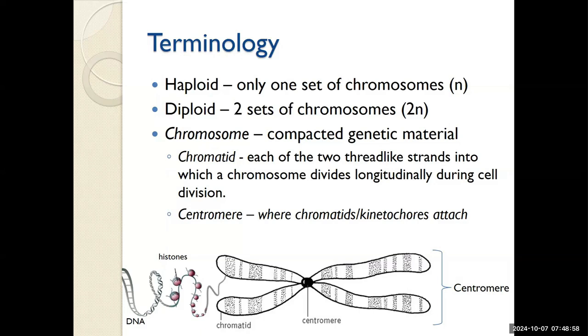Some terms to refresh as we enter into our conversation about cell replication and genetics. Haploid versus diploid. Haploid meaning half. This refers to the 4 daughter cells of meiosis that get only half the genetic components, one single set of chromosomes. Diploid, like a pair of dice, refers to 2 sets, the full genome. When we refer to a chromosome, it's important to be able to visualize that each chromosome is made up of 2 chromatids, and they are held together by a centromere.